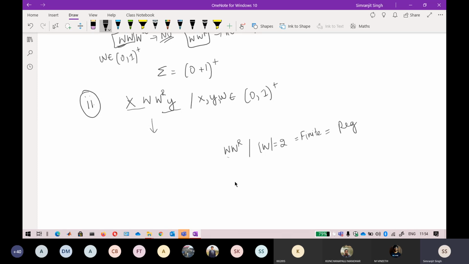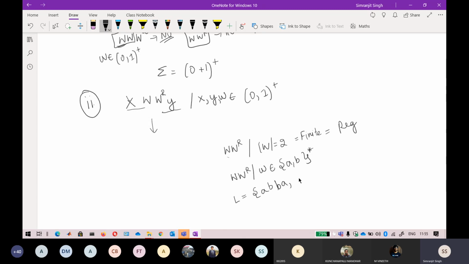But if the length is not fixed, like W WR, where W belongs to (a+b)*, what will happen? Take some strings like AB: W is AB, so the reversal will be BA.